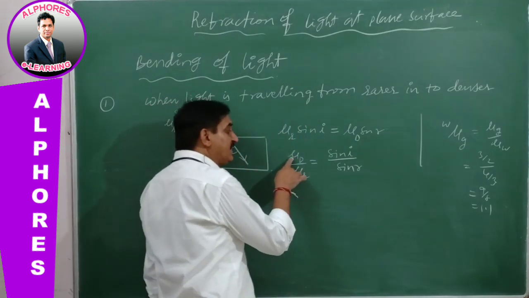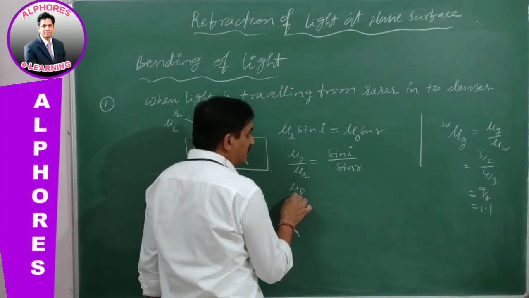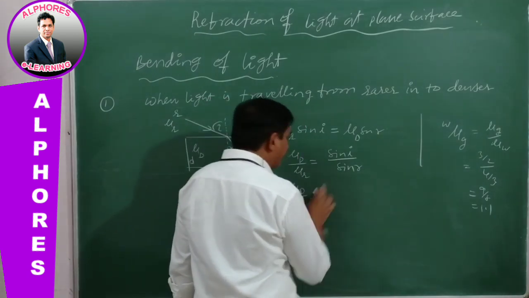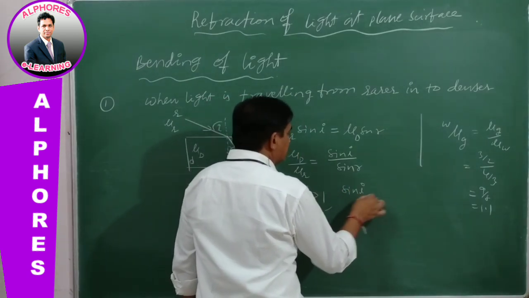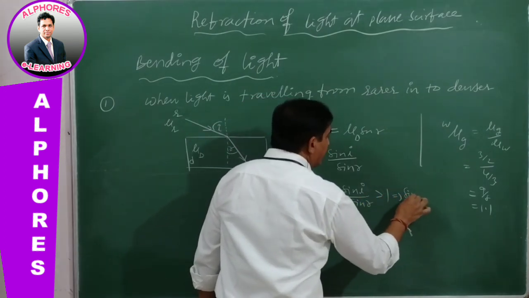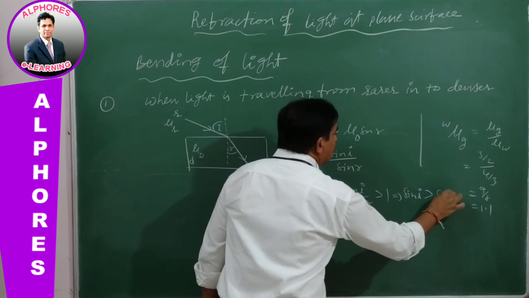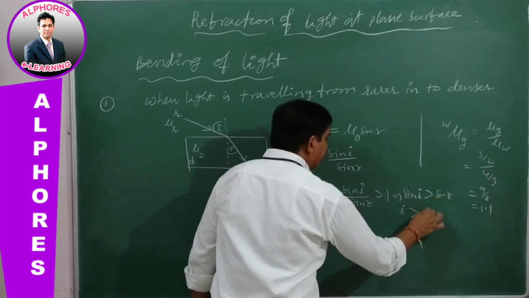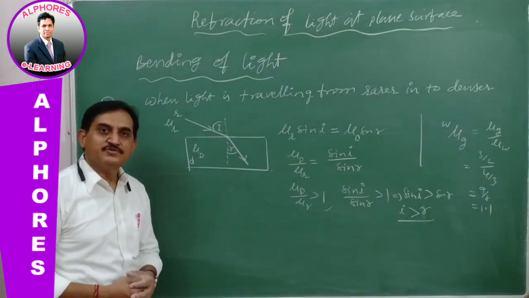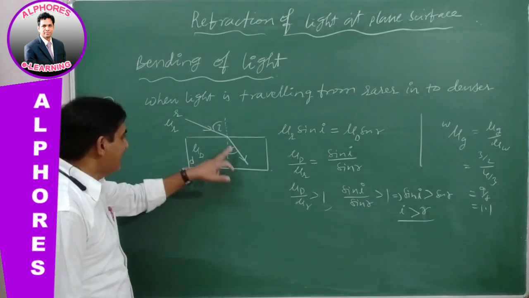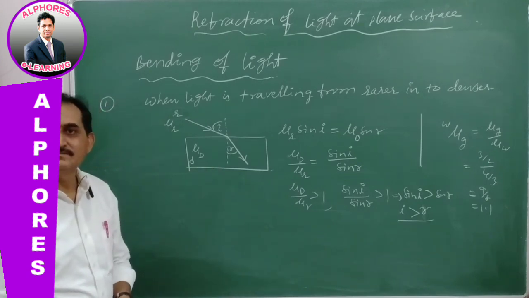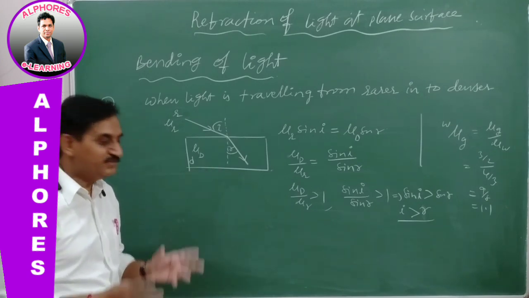Similarly here, denser by rarer, mu d by mu r is definitely greater than 1. If it is greater than 1, then sin I by sin R is also greater than 1. From this, sin I is greater than sin R, therefore I is greater than R. R is smaller, so definitely the light bends towards the normal. Clear? So this is the way.